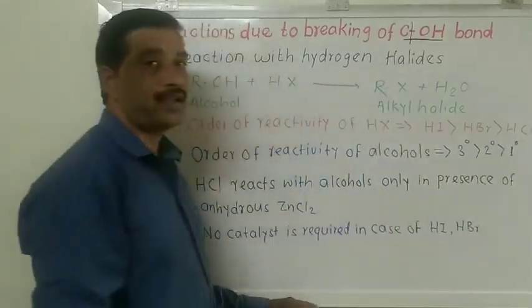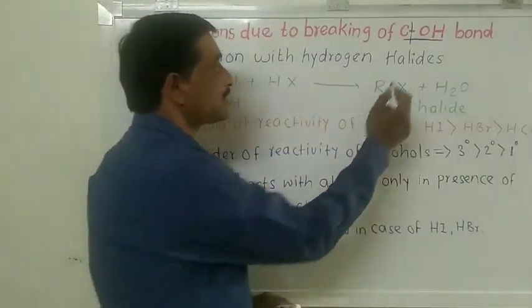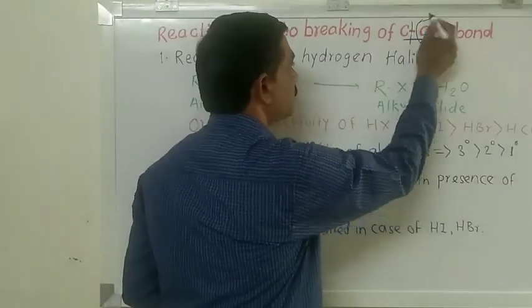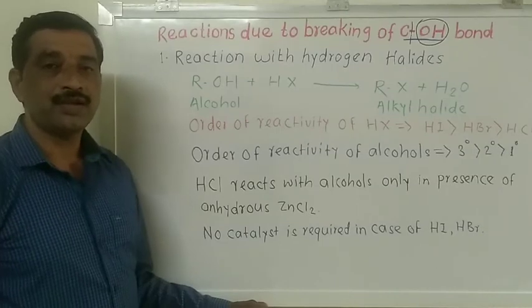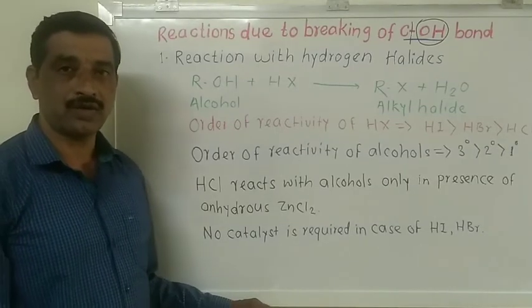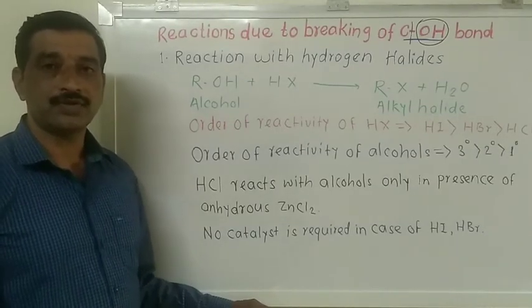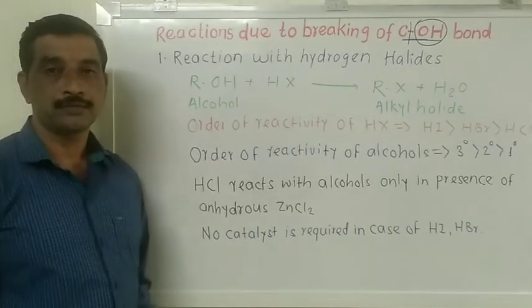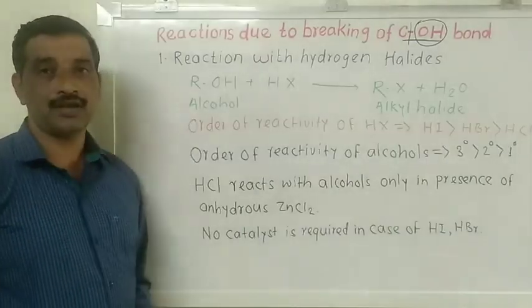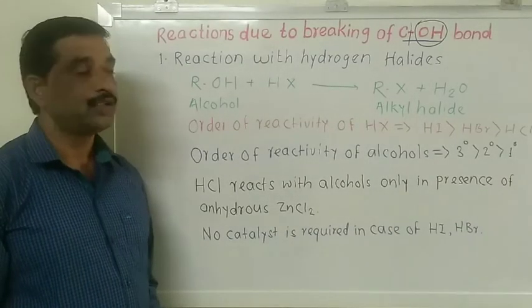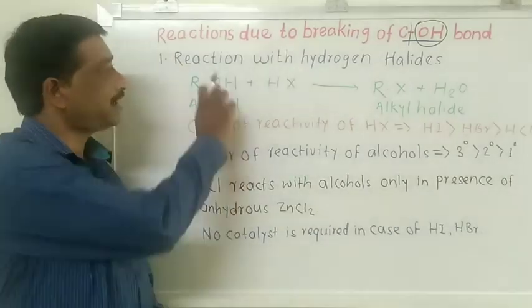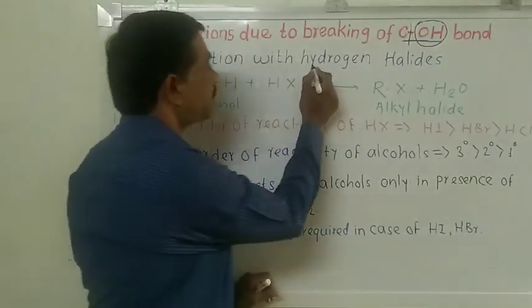So in this chemical reaction, in other words, what happens? The replacement of the OH group takes place by different groups or atoms. Such chemical reactions of alcohols are also known as substitution reactions. So let us start with the first chemical reaction involving the breaking of the carbon and OH group bond, and this chemical reaction is the reaction of alcohol with hydrogen halides.